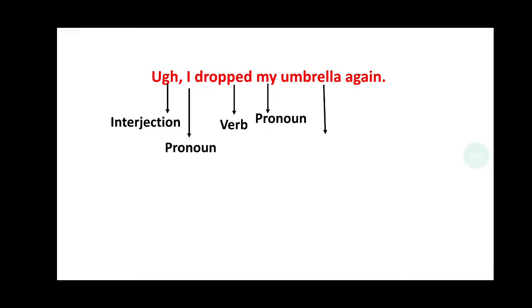Next, umbrella is a noun, again is an adverb. So how am I dropping? Again. One time maybe I already dropped it. Now again I have dropped. So this word again is qualifying the verb dropped. That's why it is an adverb.